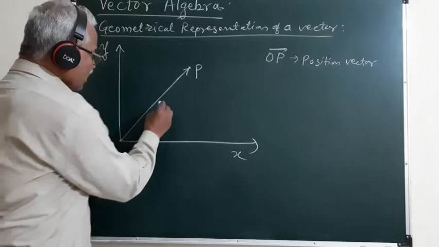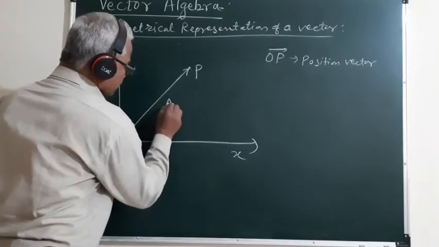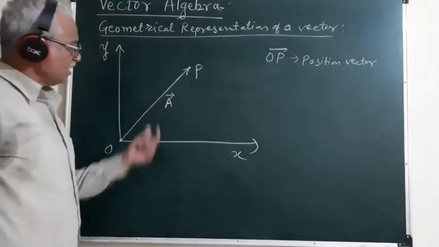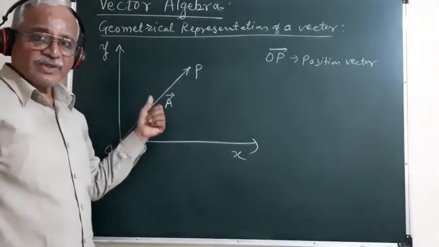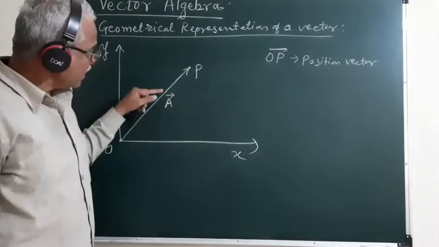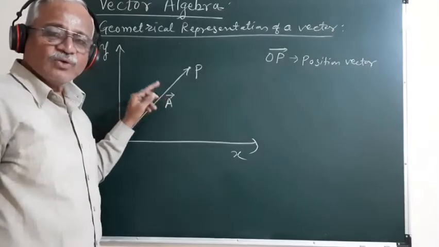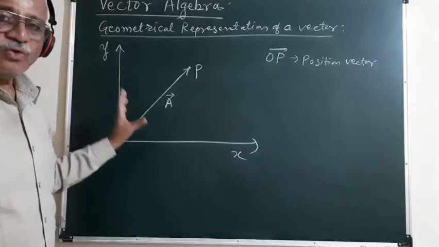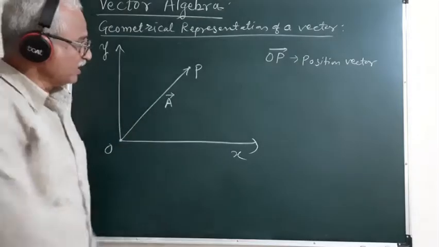Or else, if we represent this vector as A, to indicate that this is a vector, we have to put an arrowhead over it. So this is how we can represent a vector.